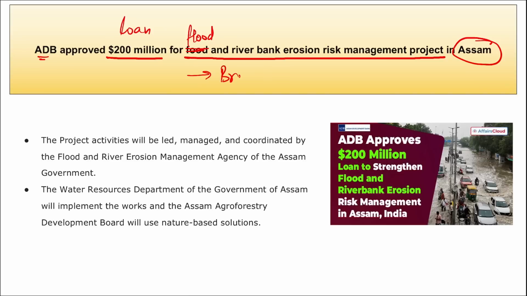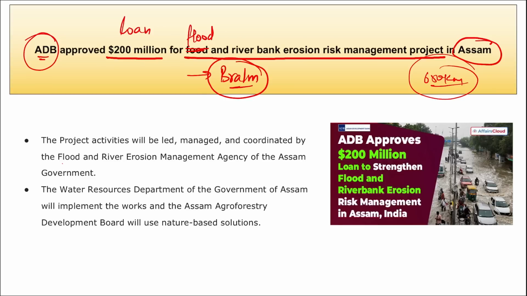It is the Brahmaputra, right? Because we know in Assam it is the Brahmaputra river. And to protect the people of Assam from the flood from the Brahmaputra river, Asian Development Bank has approved a loan of $200 million, correct? And this river bank erosion risk management will be done along a 650 kilometer stretch.